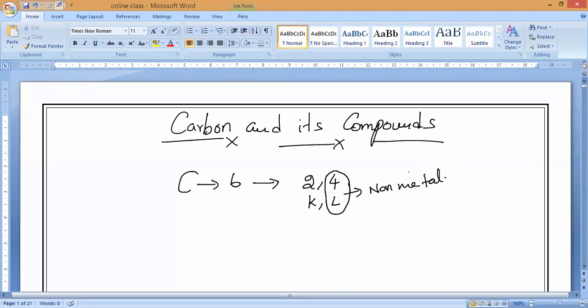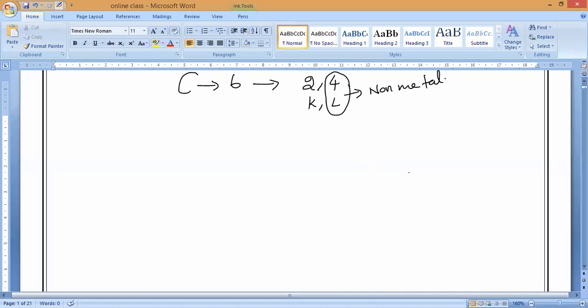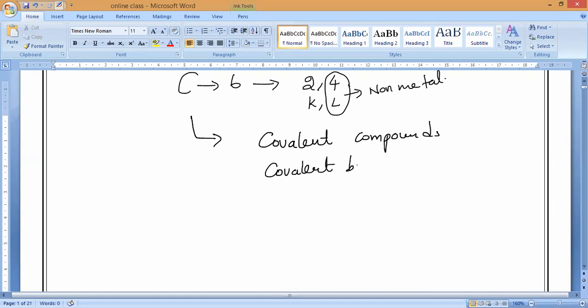Now, whatever compounds are formed by carbon, what kind of compounds are they, guys? Always it will form covalent compounds. Any compound formed by carbon is only a covalent compound, and the bonds present between the atoms in the compounds are called covalent bonds.